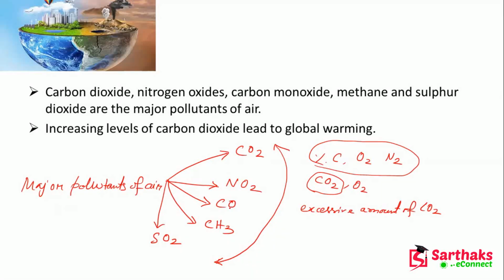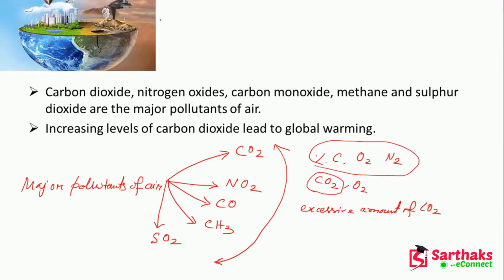So an excessive percentage of carbon dioxide will cause global warming, because if you have an excessive amount of carbon dioxide in the atmosphere, at that time there will be a lot of problems, that means heat will be generated.